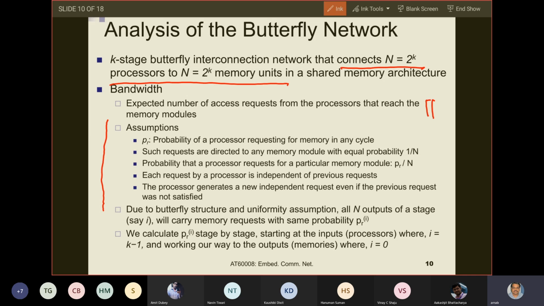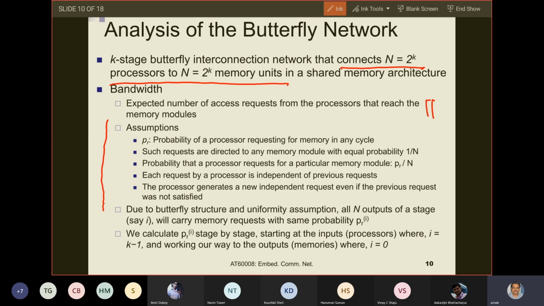And because PR is the probability that in a particular cycle a processor is actually accessing memory, the probability that a processor requests a particular memory module in a certain cycle is PR by n. PR is the probability that the processor is at all requesting memory in a cycle. And then we are saying that overall, the processor requests all memories with equal probability. So the probability that a processor requests a particular memory module is PR by n.